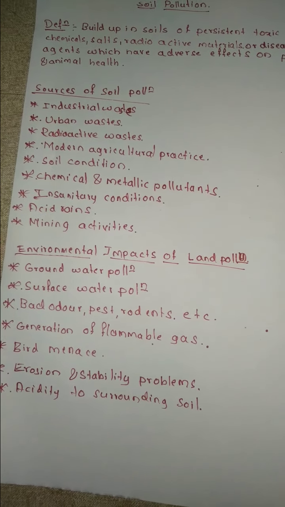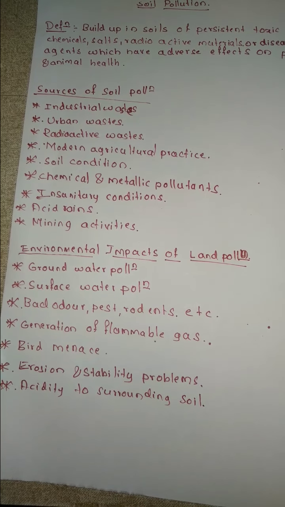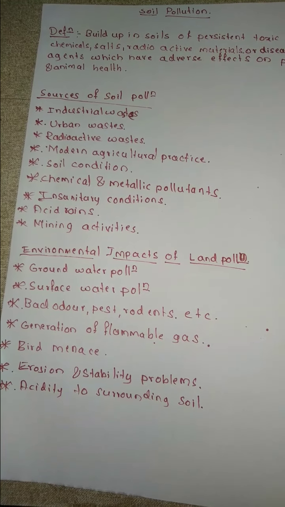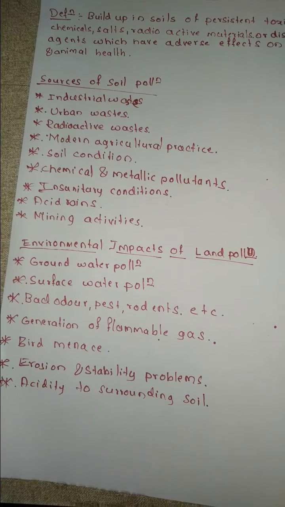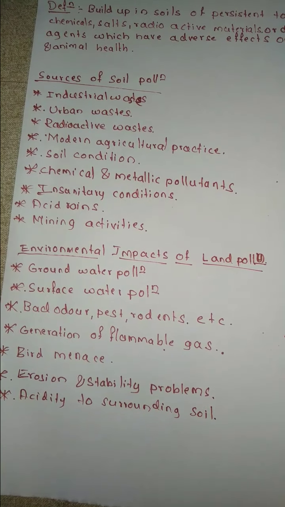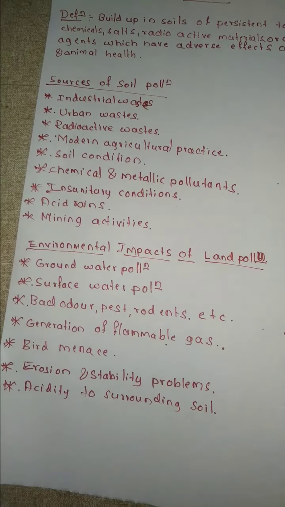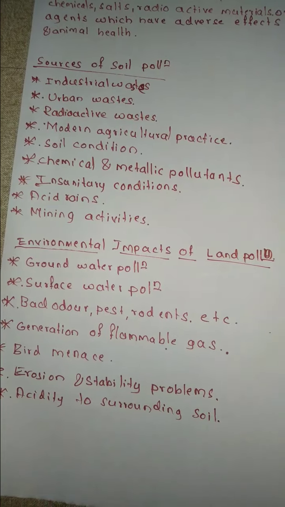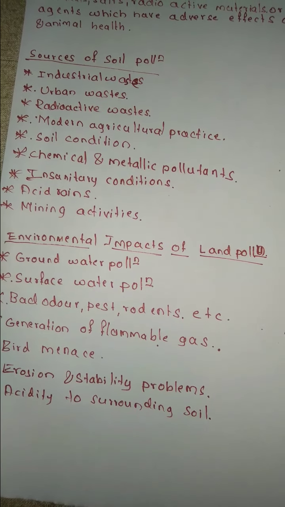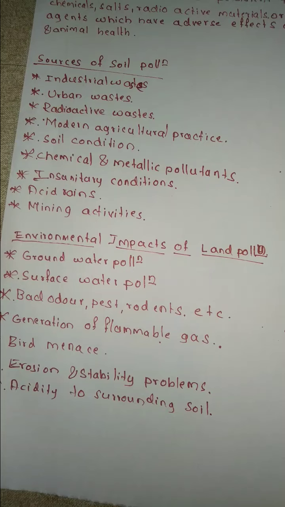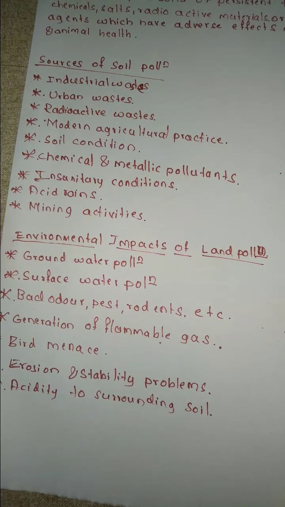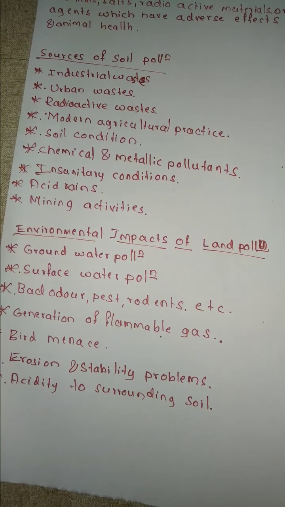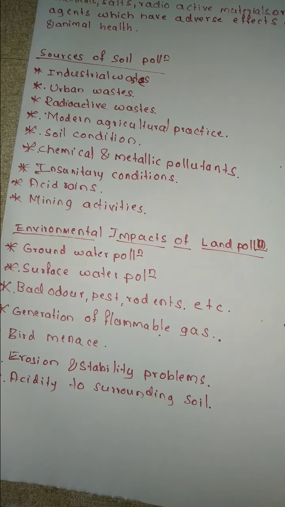When the soil turns acidic, the growth of the plant is going to be affected, and the pH of the soil is also going to be affected. Due to that, we are going to have problems in the productivity of your plants. Acid rain happens due to man-made activity, that is, due to a huge amount of air pollution. If more industries are liberating more oxides of sulfur, that is SOx, if they liberate too much, then we will have acid rain.